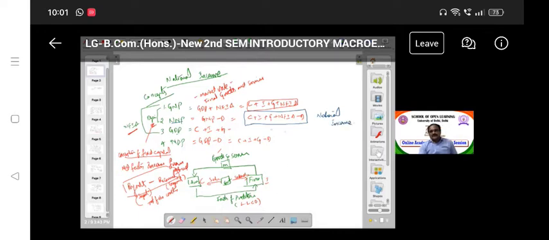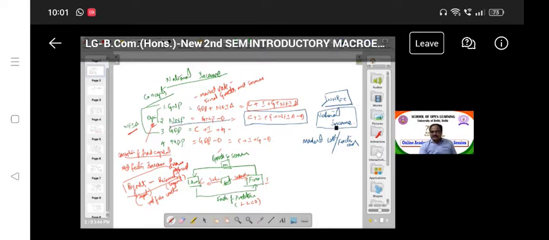Why not only NNP? There is a difference between the market price and the factor cost. We need to discuss this. One is the market cost, and another one is the factor cost. NNP at factor cost, we can call national income actually. NNP we know very well.